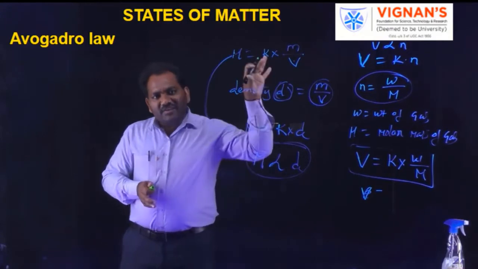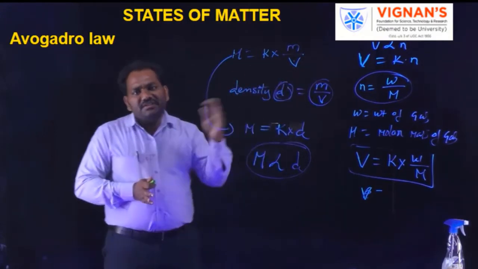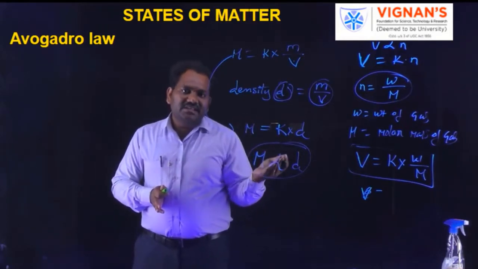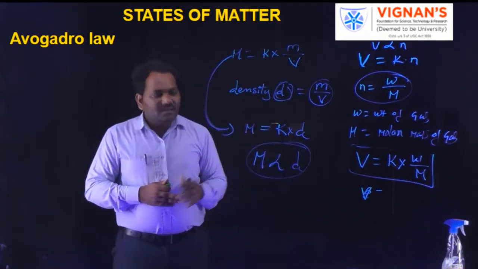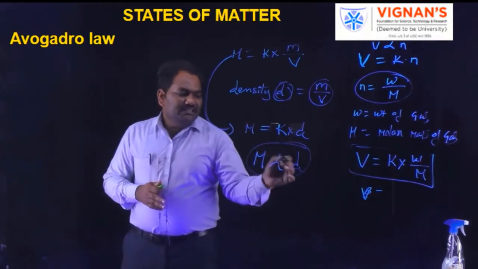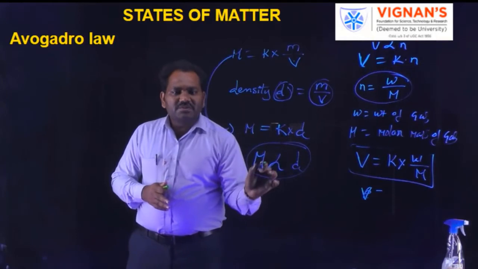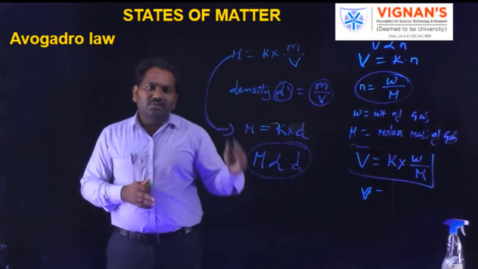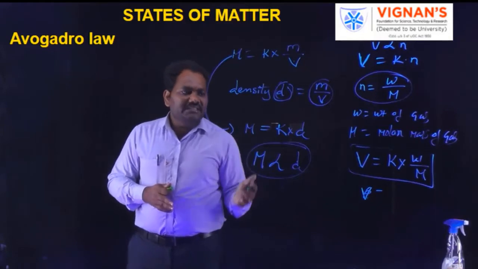So from this Avogadro's equation, we can derive the new expression between the molar mass and density.